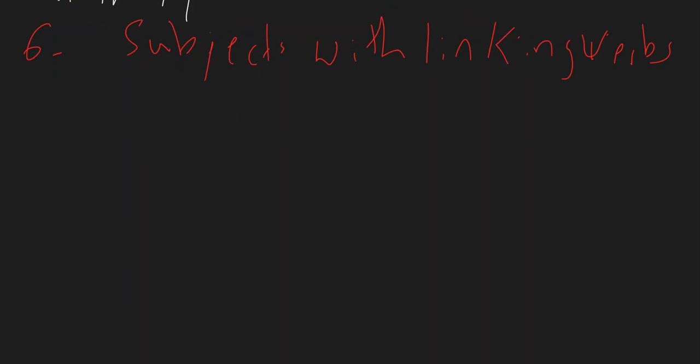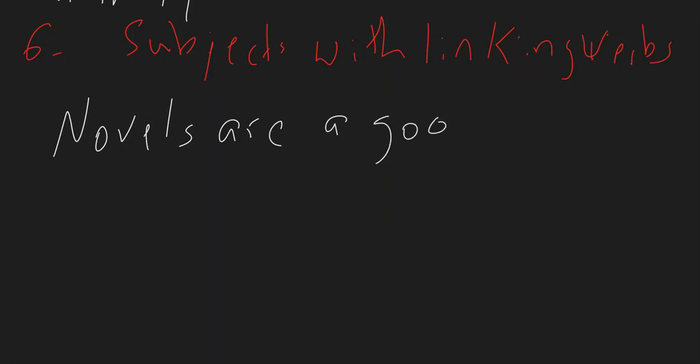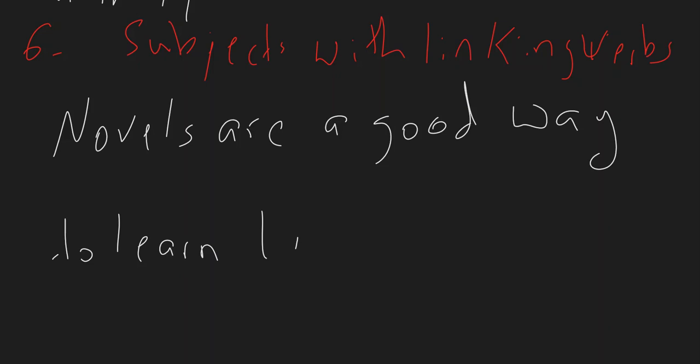Now, what if the subjects have linking verbs and a predicate nominative? Let's look at this example. Novels are a good way to learn literature. Okay.